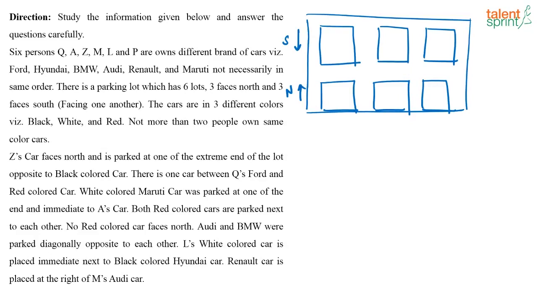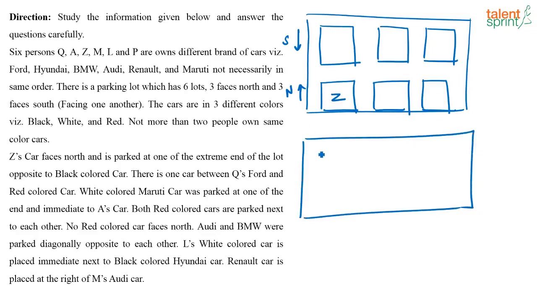And now what is given? Z's car faces north and is parked at one of the extreme ends of the lot opposite to the black colored car. So Z's car faces north and is at one of the extreme ends, means either Z can be here or Z can be here. So we have 2 possibilities, right? Let us consider both the possibilities and try them out simultaneously.